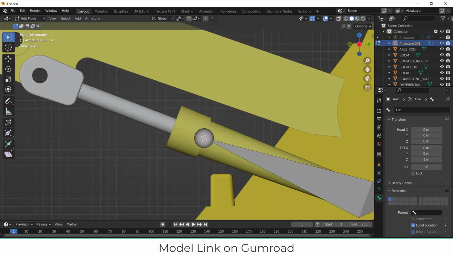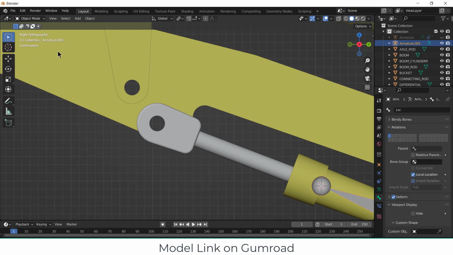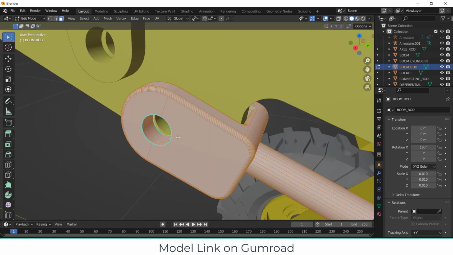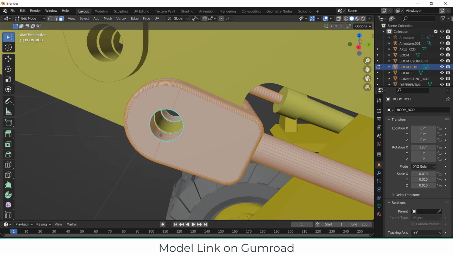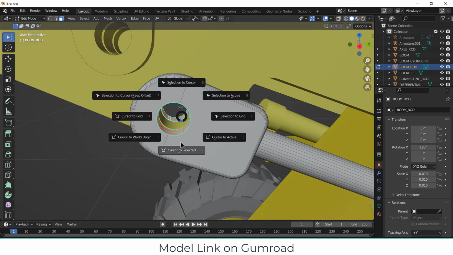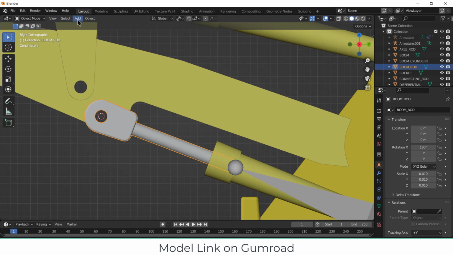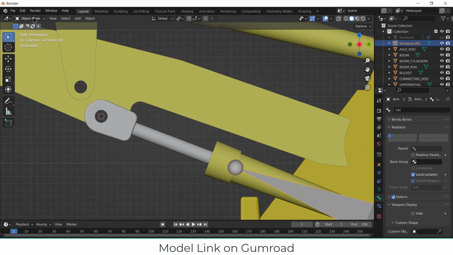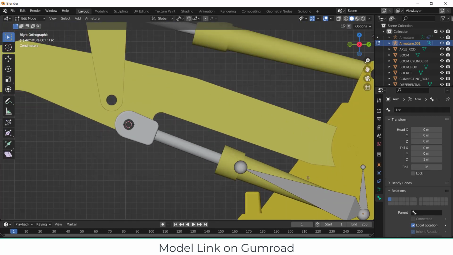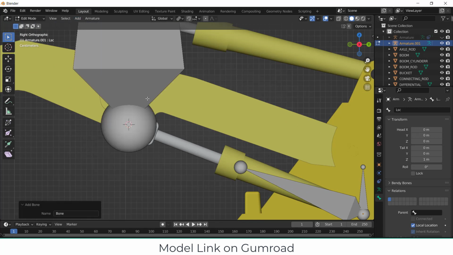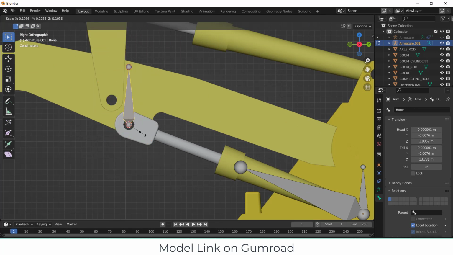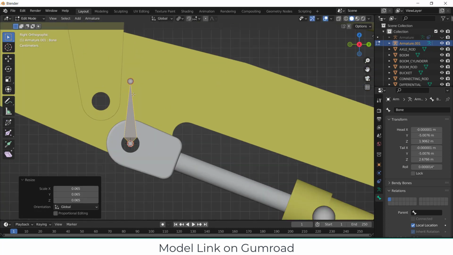So go to the edit mode. Sorry, go to the object mode first. Select this, press Tab. By pressing Alt Shift select this face and by pressing Alt Shift select this face as well. Now press Shift S, cursor to selected. Press 3. Now go to the object mode. Sorry, select this armature. Go to the edit mode. Click on Add, Single Bone. Select this bone and scale it down. Make sure it remains along the Z axis.